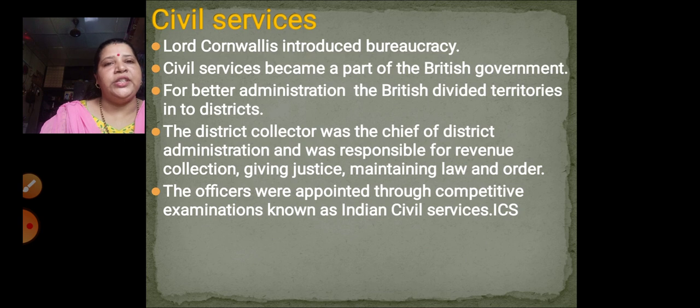That was the work of the district collector. The officers were appointed through competitive exams. Now, as we have seen, Lord Cornwallis had introduced bureaucracy, in which various officers were needed at each level. To appoint the officers at each level, they had to pass certain exams. There were competitive exams like the ICS, that is the Indian Civil Services. Those who pass the Indian Civil Services exam will become the officers.